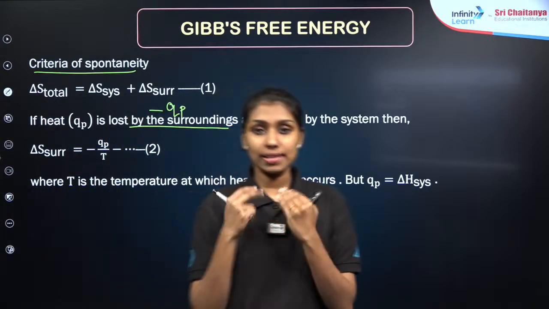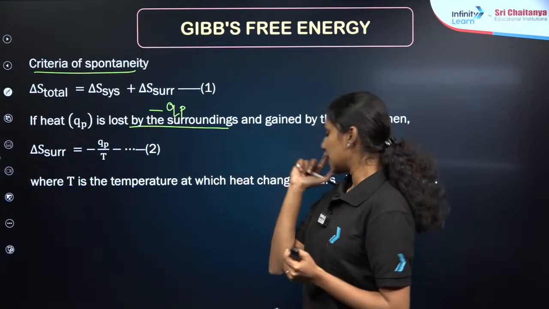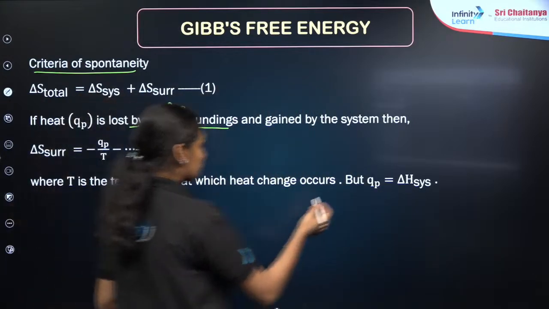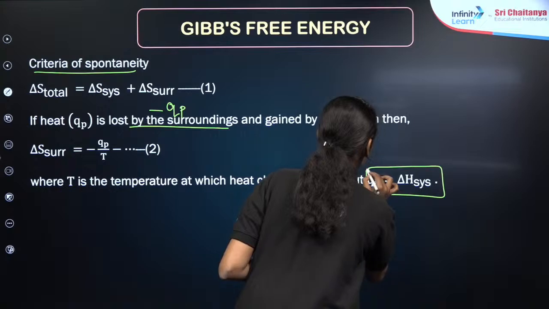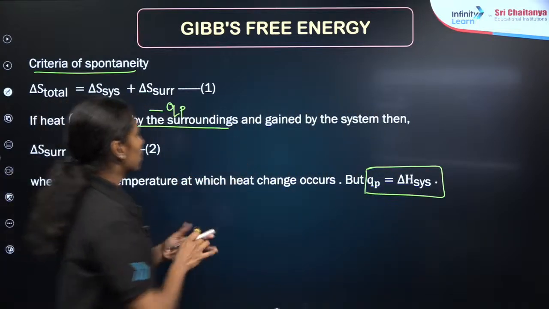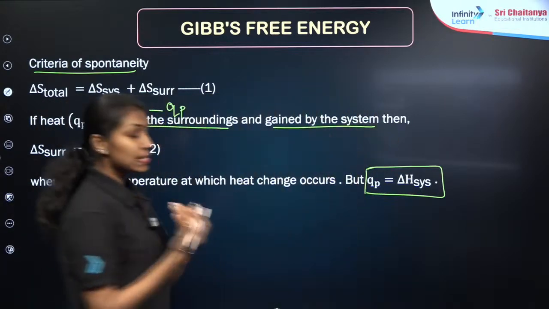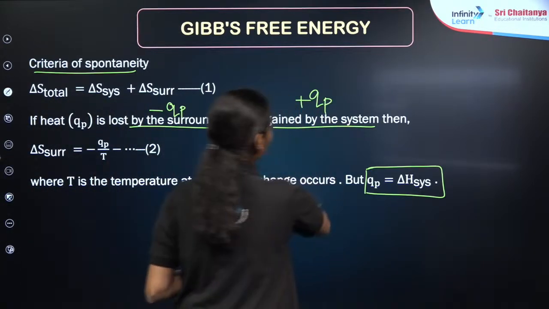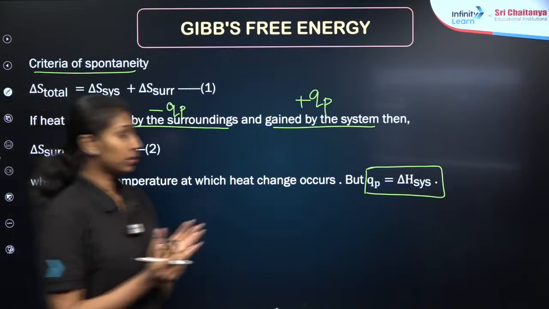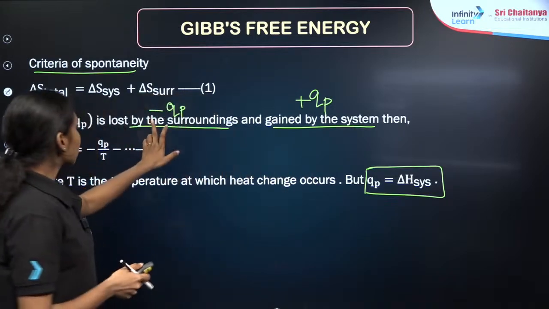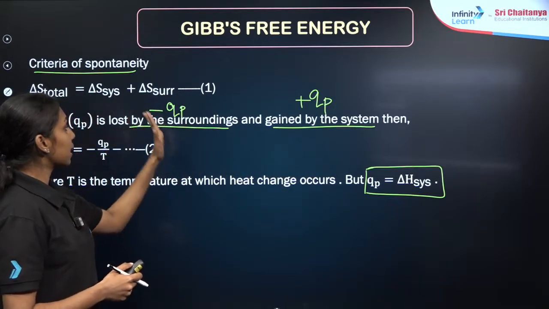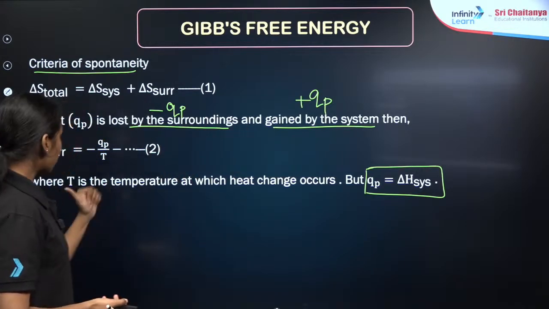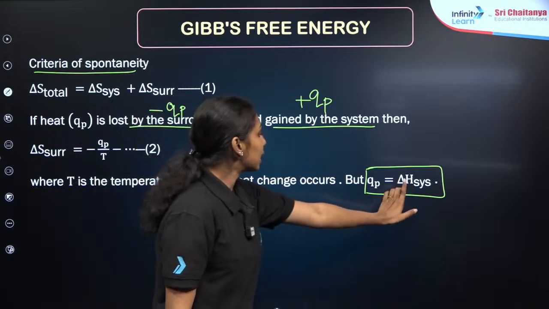Then in the previous session we discussed the heat exchange. Heat exchange in the constant pressure condition will be equal to the delta S of the system. Here the system is gaining heat, so we can take it as plus QP. Any doubt? Here the surroundings lost energy, so it is taking minus QP. For the system it is gaining, so it is taking plus QP. So I can say that this QP I will be taking as delta S system.